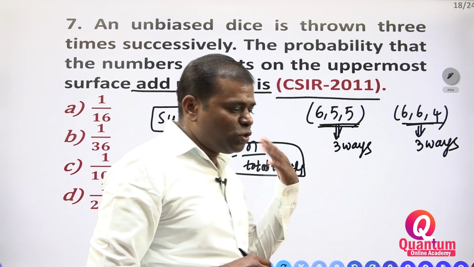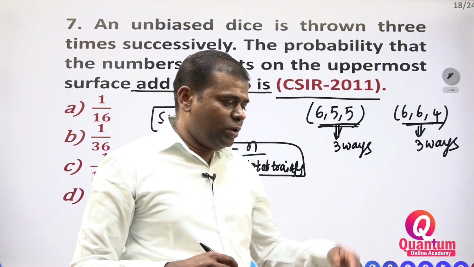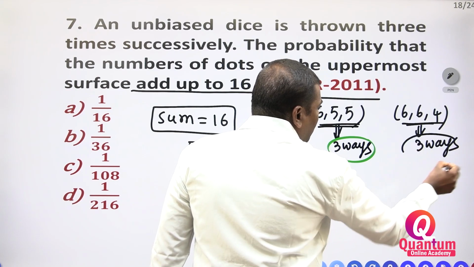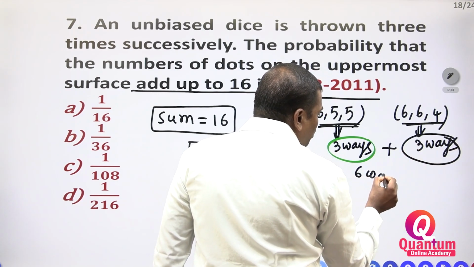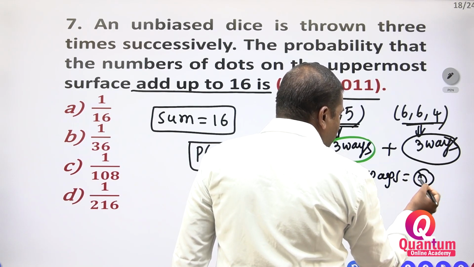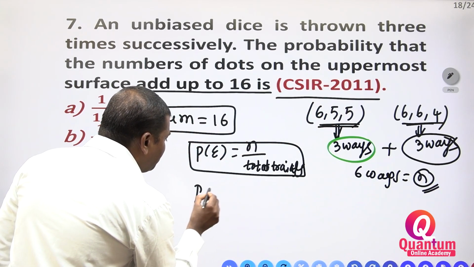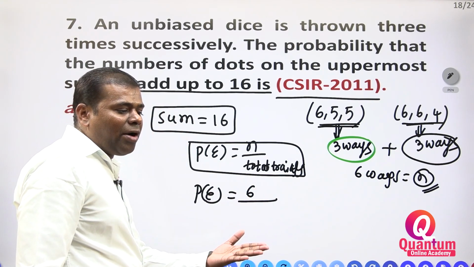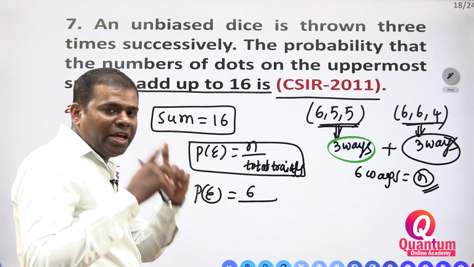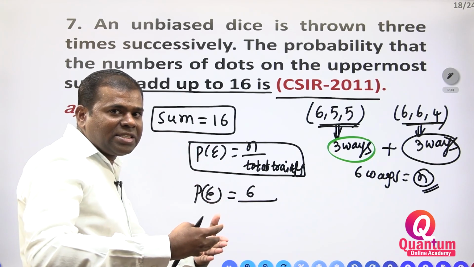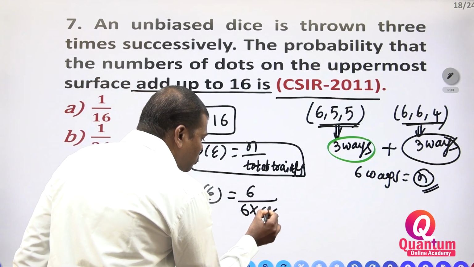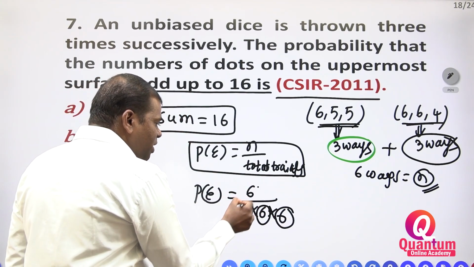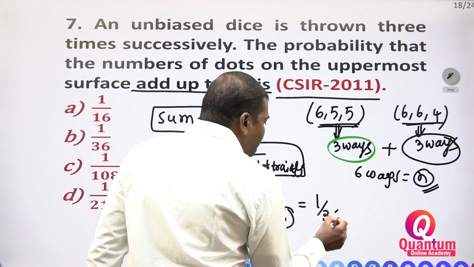Therefore, the total number of ways is 3 plus 3, which is 6 ways. So n is equal to 6. Therefore, the probability is 6 divided by the total trials. We throw 3 times, and each dice has 6 faces, so 6 into 6 into 6: first dice trial, second dice trial, third dice trial. So 6 gets cancelled, and 1 by 36 is the answer.